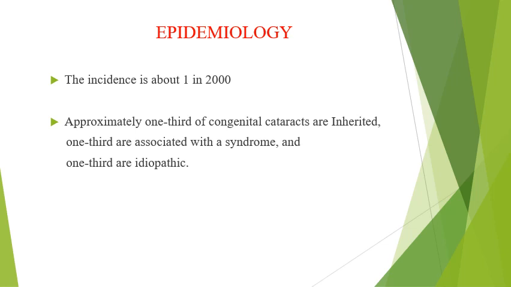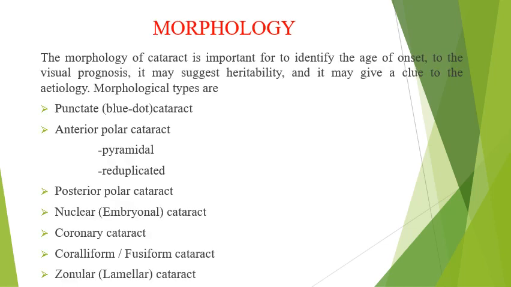Regarding the epidemiology, the incidence is about 1 in 2000. Approximately one-third of congenital cataracts are inherited, one-third are associated with a syndrome, and one-third are idiopathic. Regarding the morphology, it is important to identify the age of onset for the visual prognosis. It may suggest heritability and give a clue to the etiology.